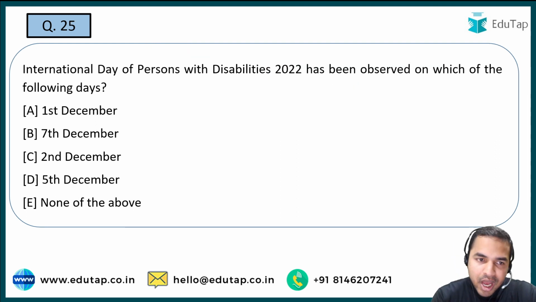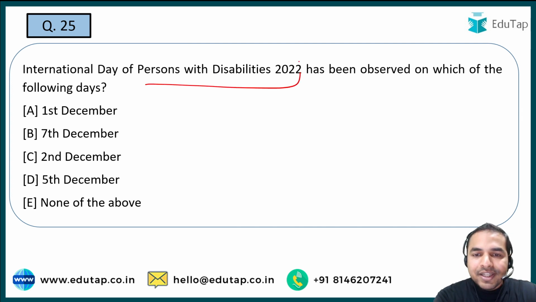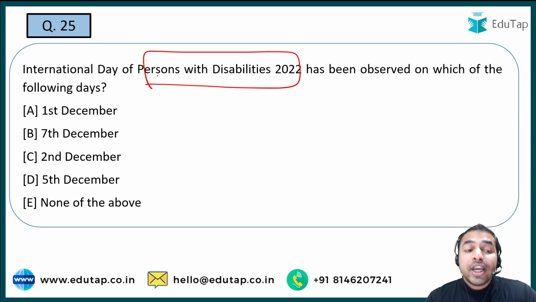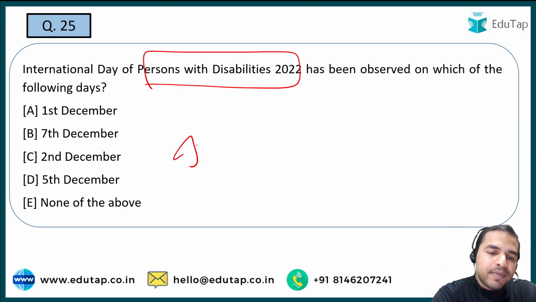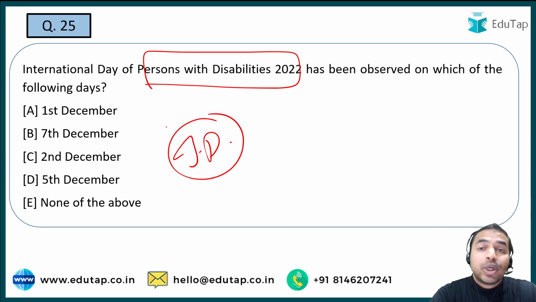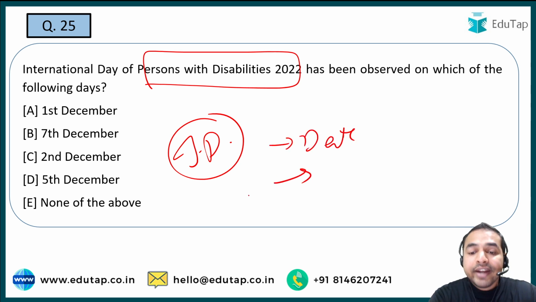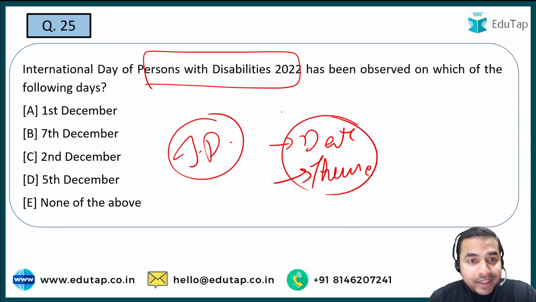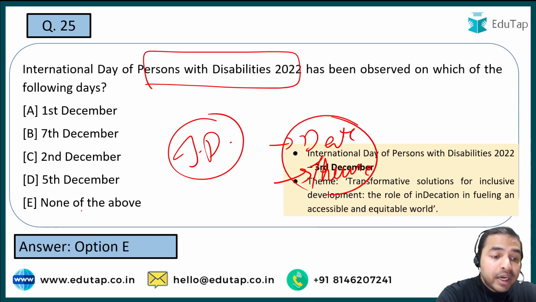A very direct question guys, that's why we are just telling you the right answer and we are moving on to the next question. अगला क्वेश्चन आपकी स्क्रीन पर, that is on the important international days. तो इंटरनेशनल डे ऑफ पर्सन विद द डिसेबिलिटी 2022, ये कौन सी डेट को मनाया जाता है? That is very important. Whenever there is a news on the international days, what you are required to remember. See, ये इंपॉर्टेंट डेज है. इंटरनेशनल डेज की कैटेगरी के अंदर दो चीजें आपको याद रखनी बेहद जरूरी है. One is a date and the second one is the theme of that particular day. ठीक है, तो जब हम बात करते हैं डेट की, it is being celebrated on none of the above.